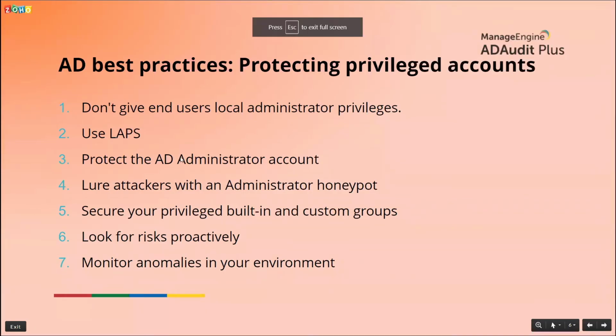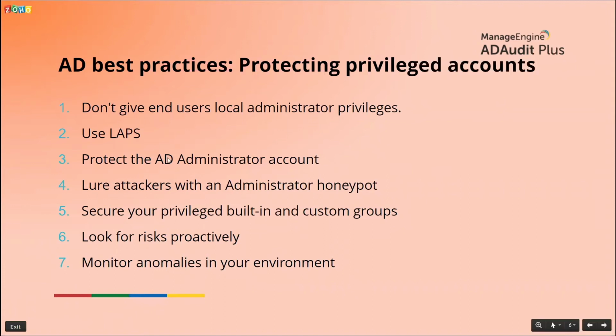Then we go on to step number 3. The next action item for you is make sure that you secure and protect the Active Directory administrator account. After all, this account has ultimate privileges. You need to ensure that your administrator account is only being used for administrative tasks and not for daily tasks. Make sure that you audit the logons, both successes and failures of your administrator accounts. In case you find that this account is logging on way too often, you'll need to investigate it further.